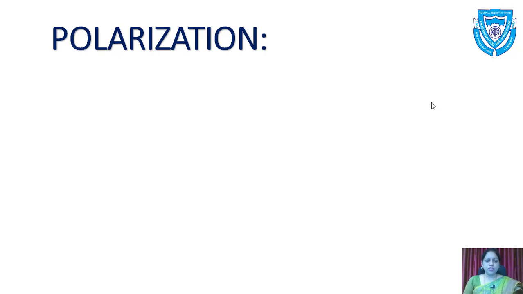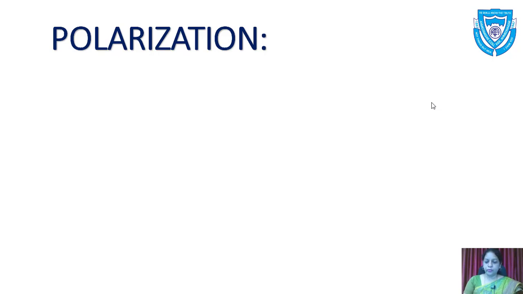We'll have some definitions like unpolarized light, Polaroid, plane polarized light, polarizing axis, the plane of vibration, the plane of polarization. And then we'll emphasize on Malus law and Brewster's law.